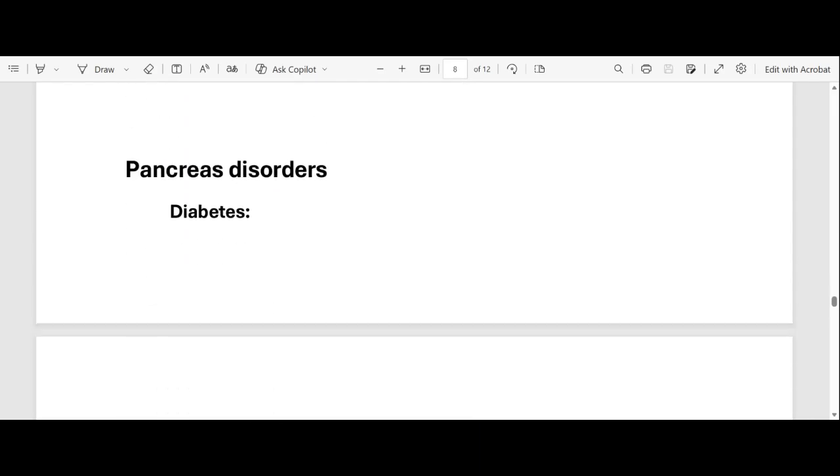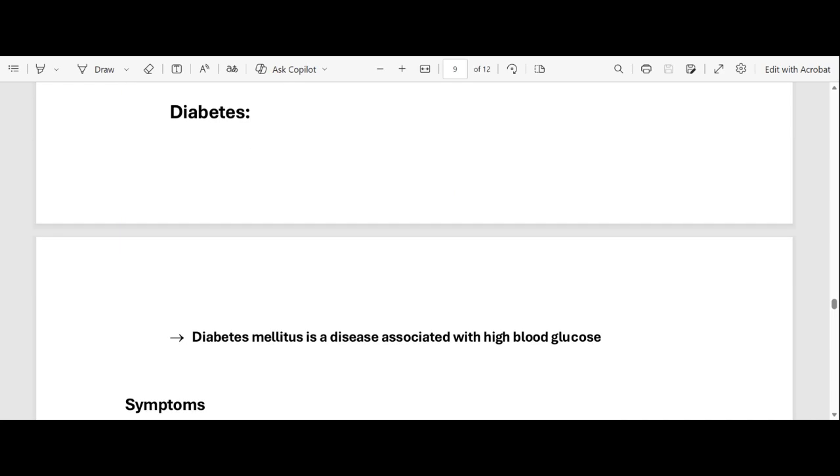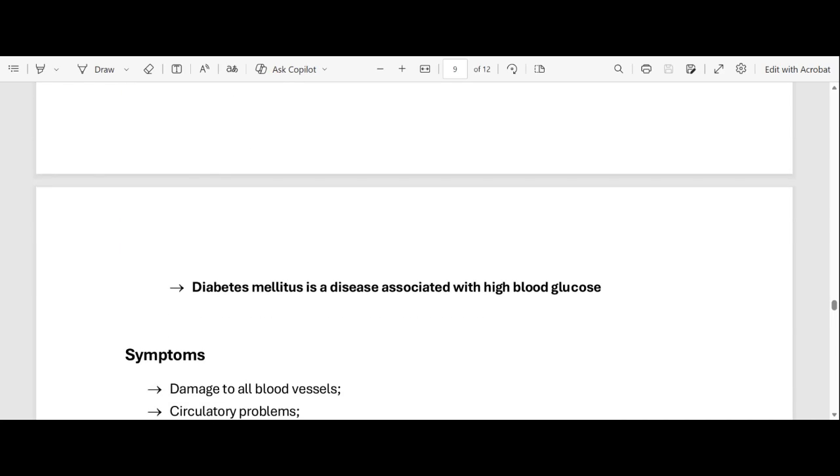Now let's go to pancreas disorders, mainly diabetes. So what is diabetes? Diabetes mellitus is a disease associated with high blood glucose. So it is caused by high blood glucose or high sugar levels. Does that make sense?